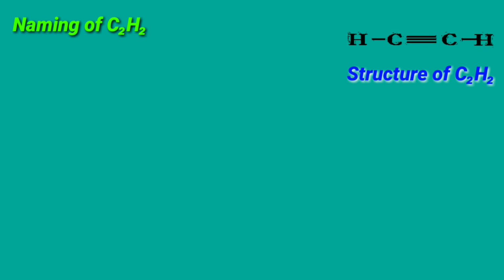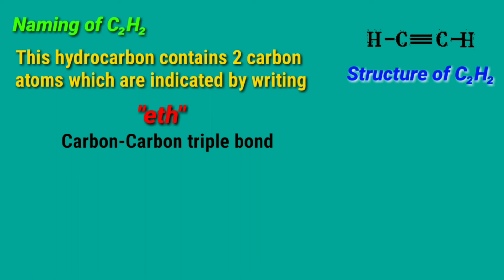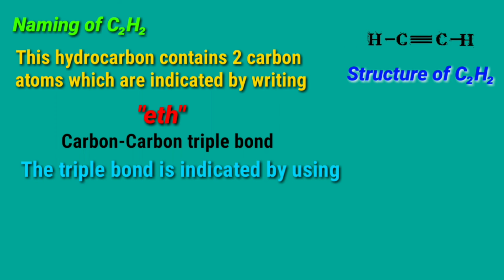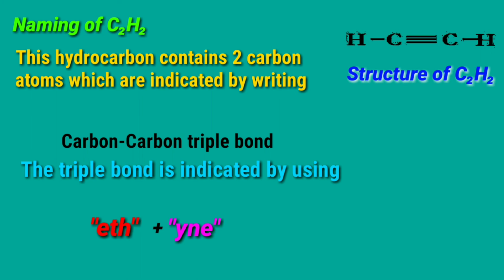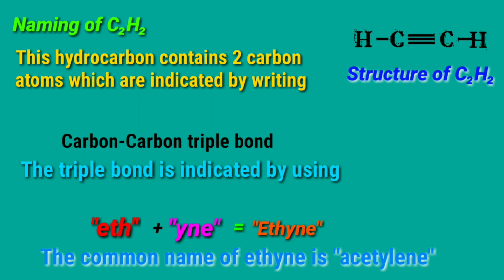Naming of C2H2. The structure of C2H2 hydrocarbon is given below. This hydrocarbon contains two carbon atoms which are indicated by writing "eth". This hydrocarbon has a carbon-to-carbon triple bond in it, so it is unsaturated. The triple bond is indicated by using "ine". Now, by joining "eth" and "ine", the IUPAC name of the above hydrocarbon becomes ethine. The common name of ethine is acetylene.